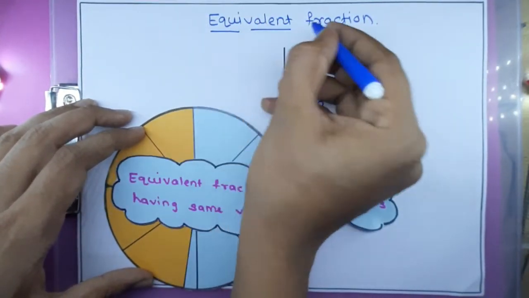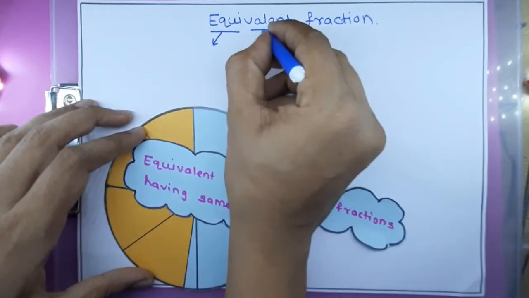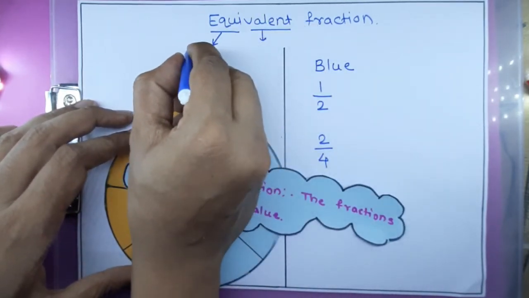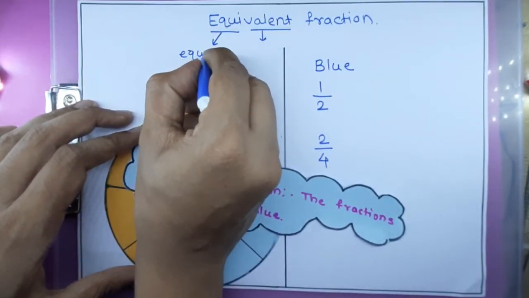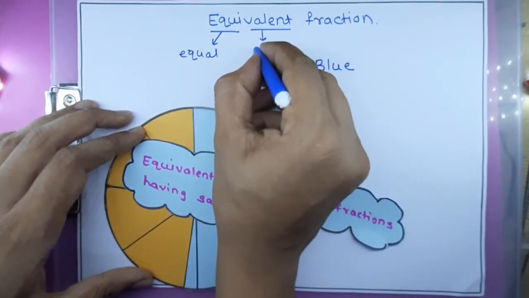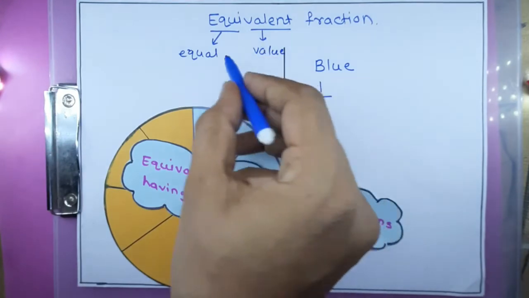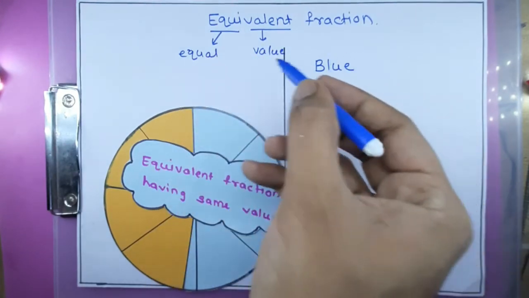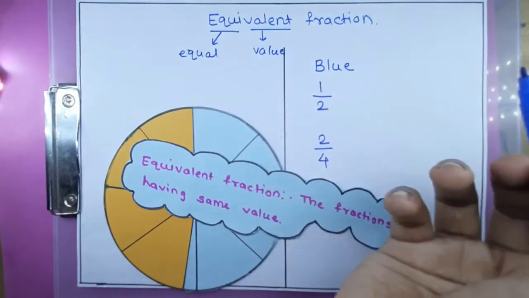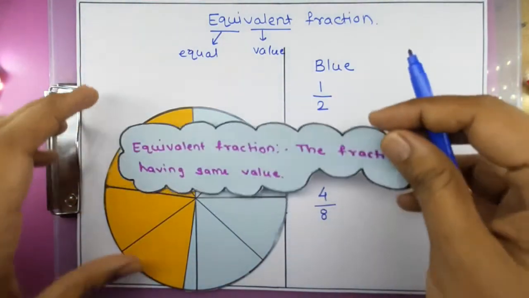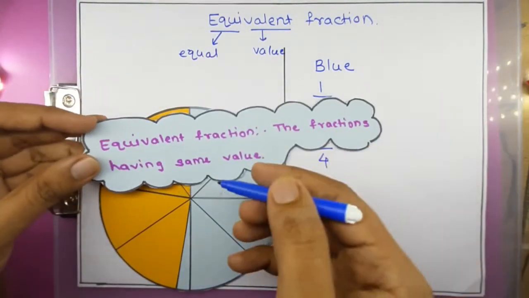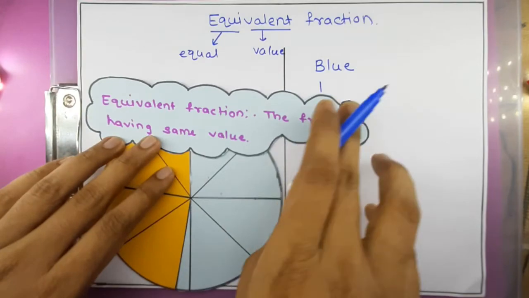This word has two meanings, equi and valent. Equi means equal and valent means value. So fractions having equal values are called equivalent fractions. I hope you have understood the meaning of equivalent fraction.